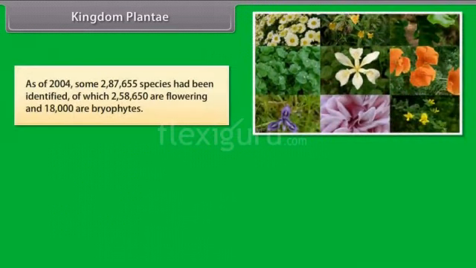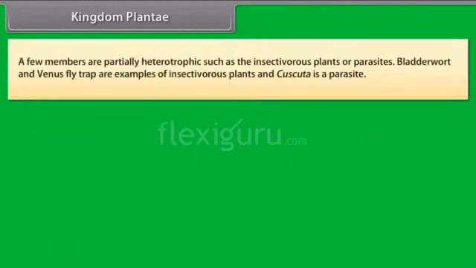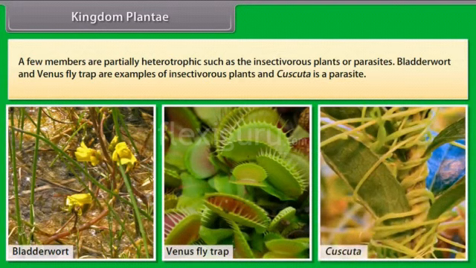As of 2004, some 287,655 species had been identified, of which 258,650 are flowering plants and 18,000 are bryophytes. Green plants, sometimes called viridiplantae, obtain most of their energy from sunlight via a process called photosynthesis. A few members are partially heterotrophic, such as the insectivorous plants or parasites. Bladderwort and Venus flytrap are examples of insectivorous plants, and Cuscuta is a parasite.